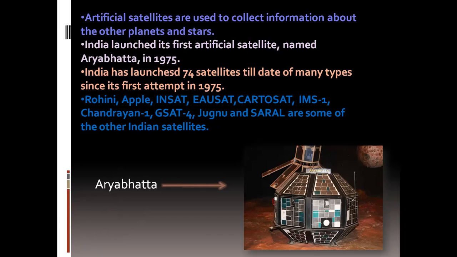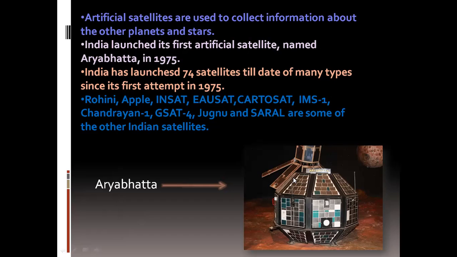They take as much time to complete one orbit around the Earth as the time taken by the Earth to complete one rotation on its axis. Scientists refer to them as geostationary satellites. So many satellites are there, children. They give us information, and Aryabhatta is the first satellite.